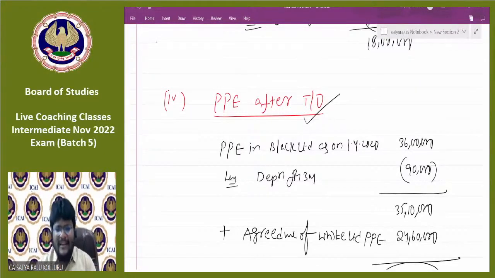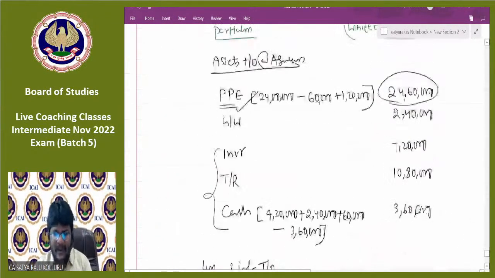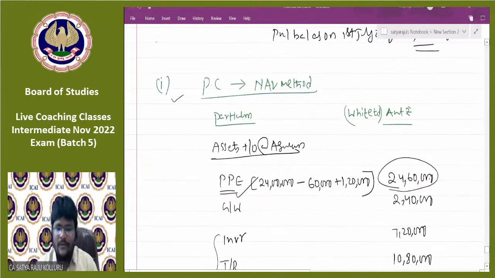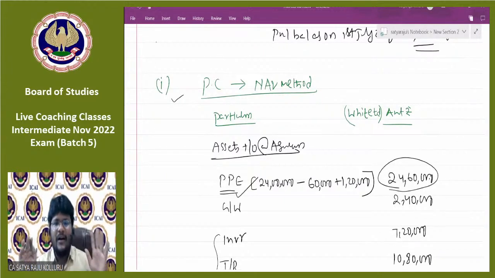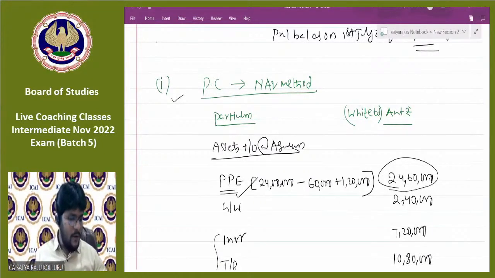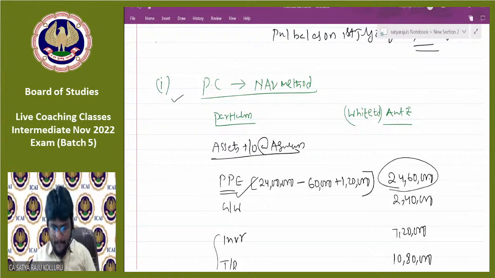Can you please tell me, guys, in any problem where the amalgamation adjustments are there here, only for calculation of PC under NAV method, we applied the provisions of amalgamation. That is also with respect to computation of PC. And the remaining is only redrafting skills of the balance sheet. That's it, guys. This is the end of the problem. Sir, this question is a consolidation of what we learned before, nothing related to amalgamation. Yes, you are absolutely correct.